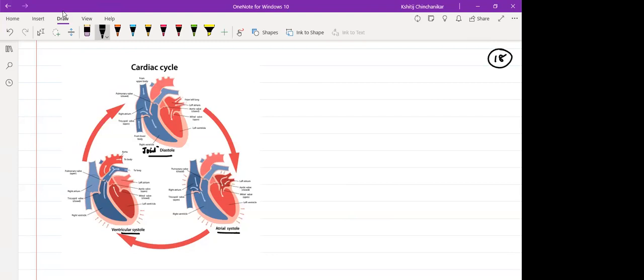Now if you talk about atrial systole, that is the first event, the atria contract. So blood moves from atria to the respective ventricle through the AV aperture. So at this time, the AV valves have to be open or closed, guys?